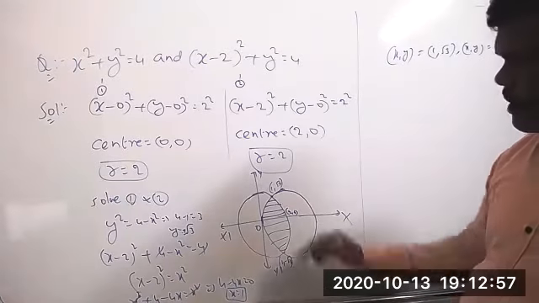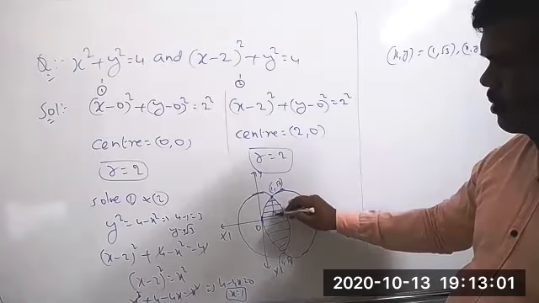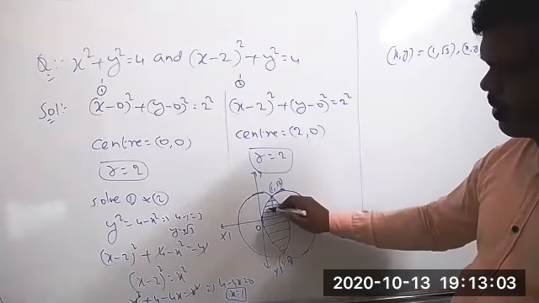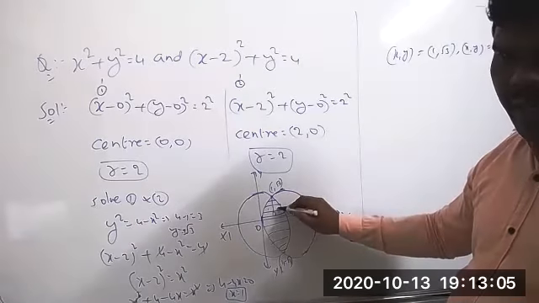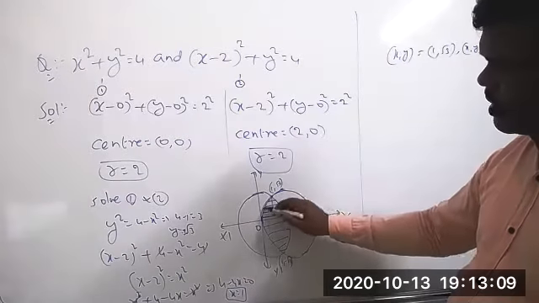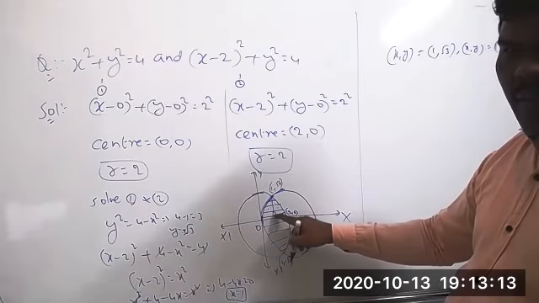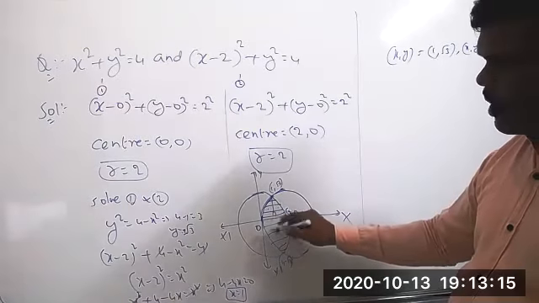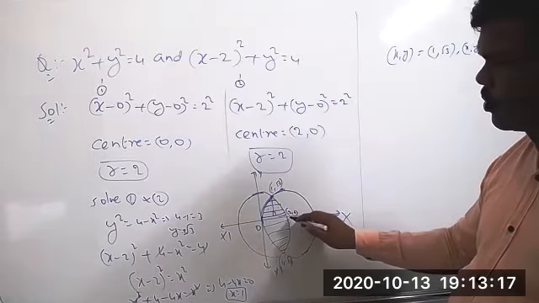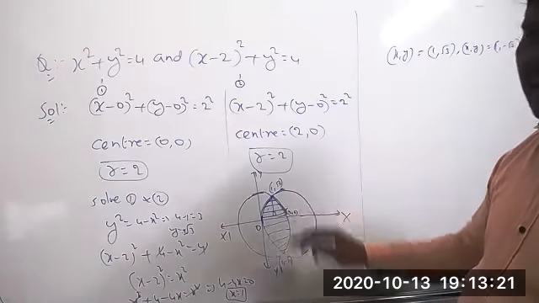So from the intersection point you can draw a line perpendicular to the x-axis. Then take the area of the first part plus the area of the second part. The area of the first part is with respect to this circle, with limits 0 to 1, plus the area of the second part, with limits from 1 to 2, with respect to this circle.